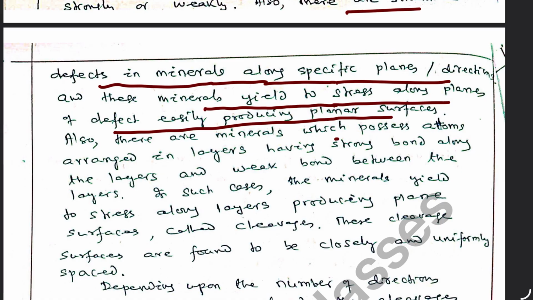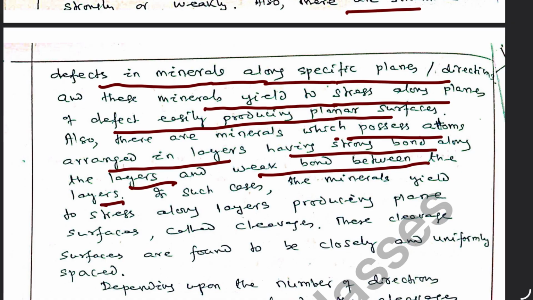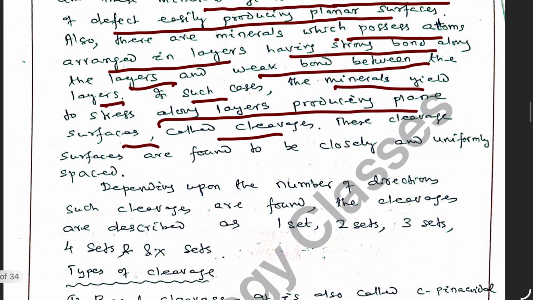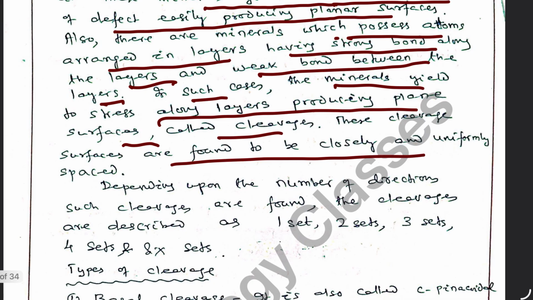Why does the mineral show cleavage? It possesses atoms arranged in layers having strong bonds along the layers and weak bonds between the layers. In such case, the minerals yield to stress along layers, producing plane surfaces called cleavages. These cleavage surfaces are found to be closely and uniformly spaced.